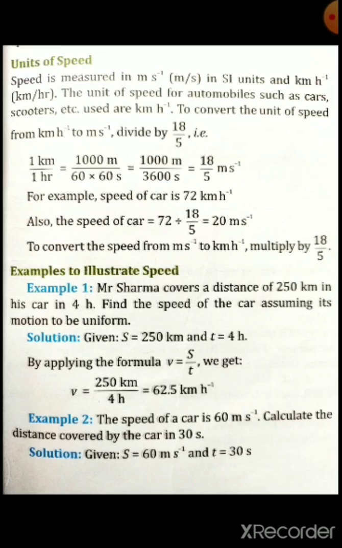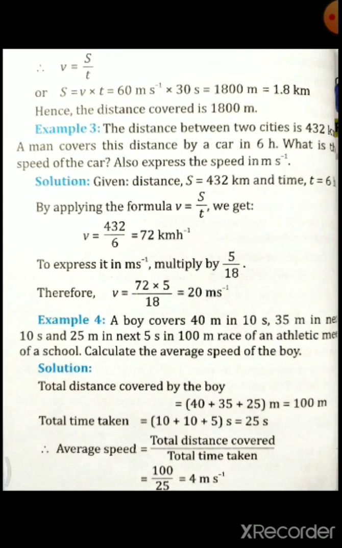Example 2. The speed of a car is 60 meter per second. Speed is given here. Calculate the distance covered by the car in 30 seconds, and time also given here. So speed v is equal to 60 meter per second and time t is equal to 30 seconds. So by applying the formula v is equal to s by t, or by doing the cross multiplication, s is equal to v into t, just simply we have to put the values, and after solving that one we will get the answer. Yes, 60 meter per second into 30 seconds is equal to 1800 meter. Then we need to convert that meter into kilometer, then 1.8 kilometer. Yes, I hope you have understood that one.